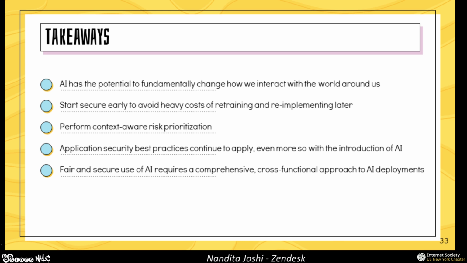Your application security best practices still continue to apply, even more so with the introduction of AI. And last but not least, your fair and secure use of AI really requires a comprehensive, cross-functional approach to AI deployments. It takes a village to build your AI implementations, and it takes a village to secure them as well.